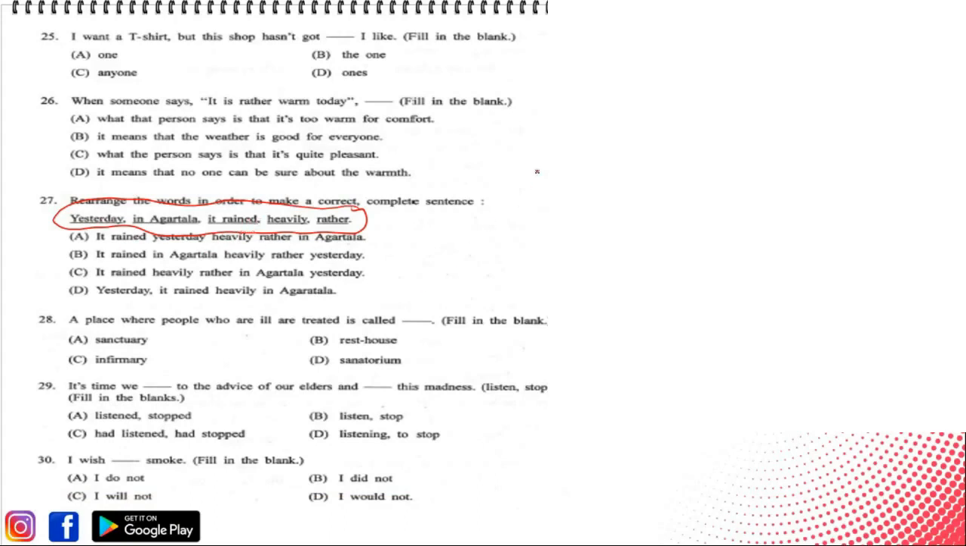Yesterday, let me write it down. Yesterday, it rained, heavily, in Agartala. It rained heavily in Agartala.